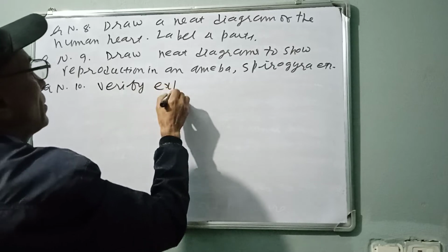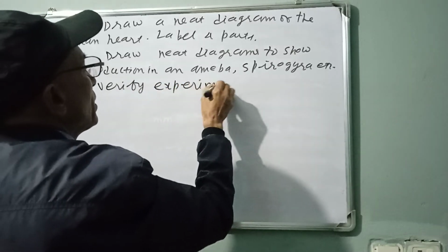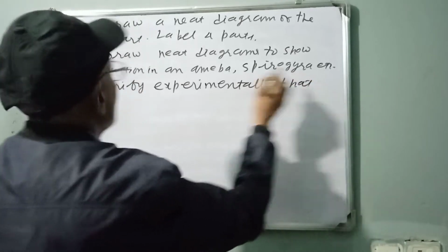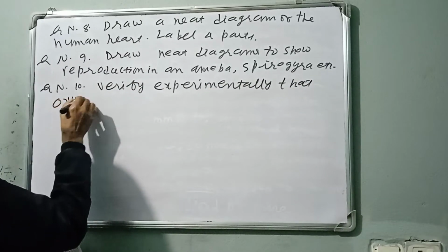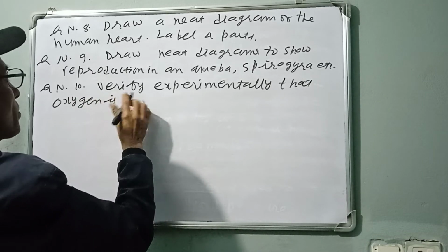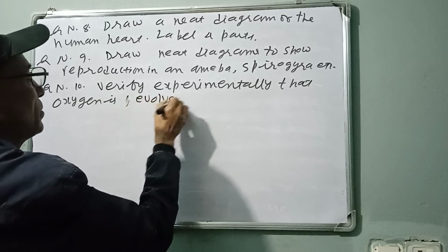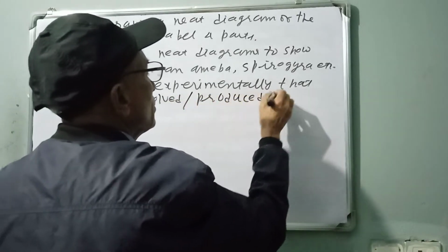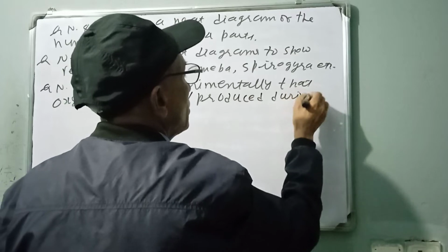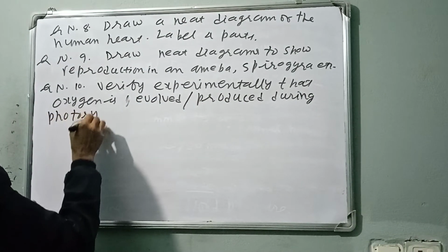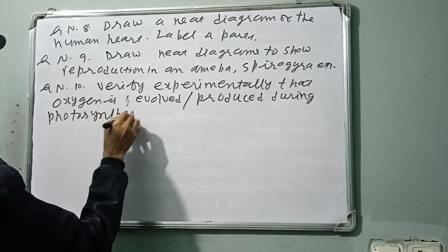Verify experimentally that oxygen is evolved. Evolved means produced during photosynthesis.